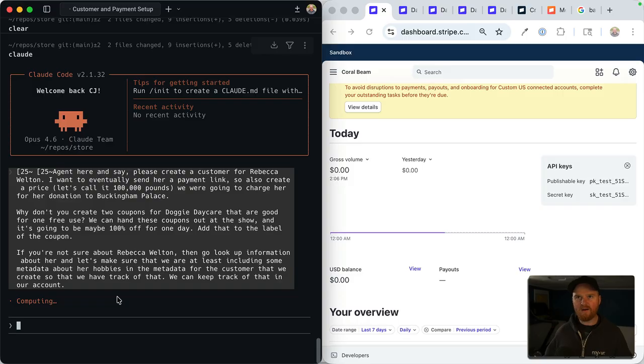And if you're not sure about Rebecca Welton, then go look up information about her, and let's make sure that we are at least including some metadata about her. I can keep track of that in our account.